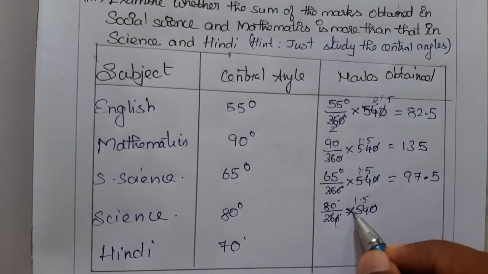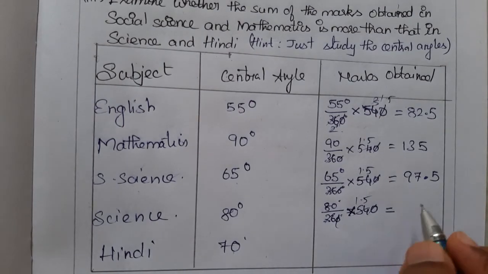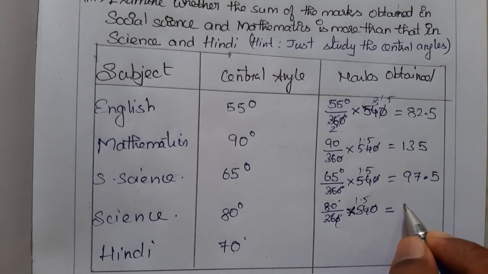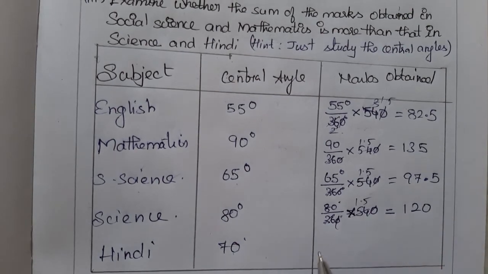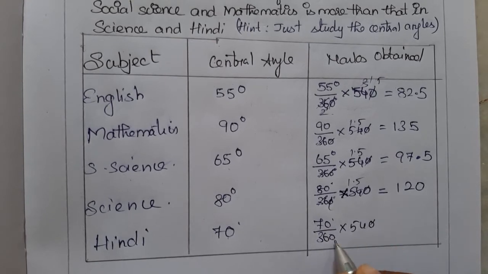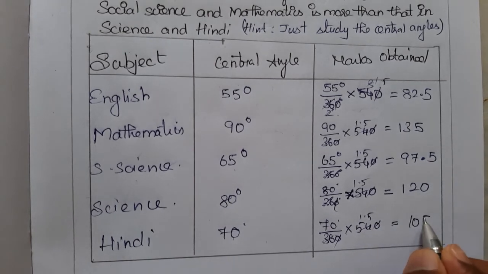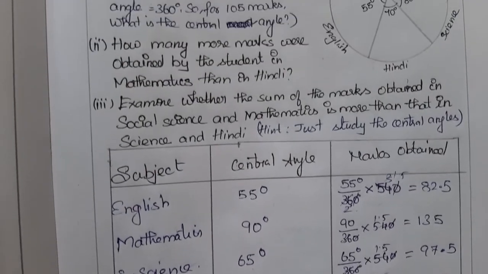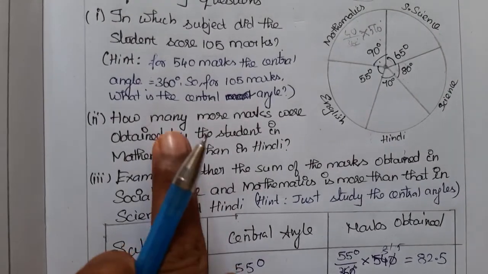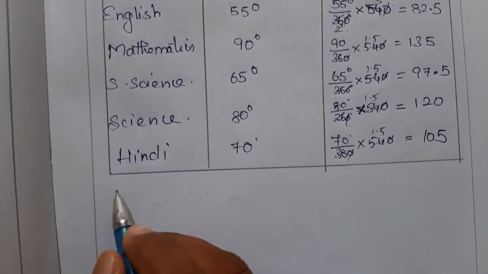Sorry, it's multiplication. 80 into 1.5 is 80 plus 40, which is 120. Finally, 70 divided by 360 into 540, 0 0, it is 1.5. 70 into 1.5 is 105. So they asked which subject scored 105 marks. It is Hindi.